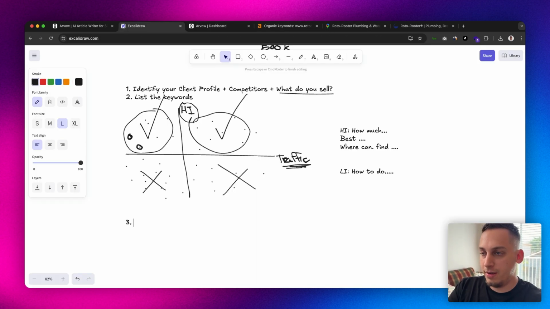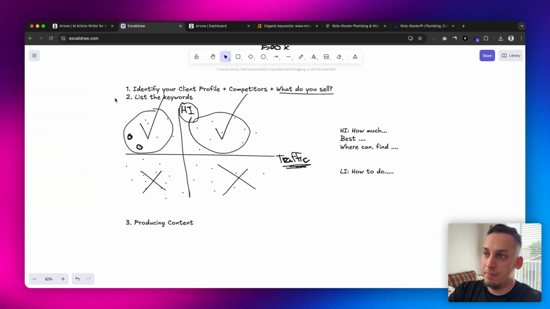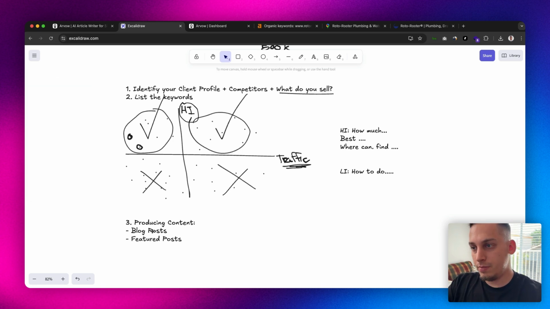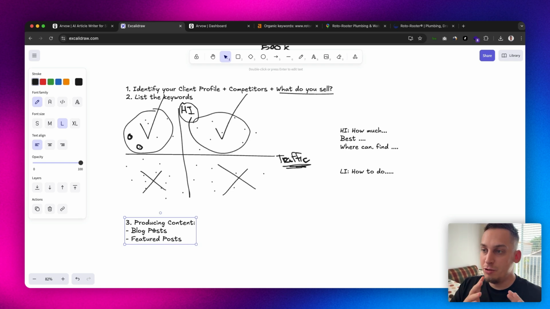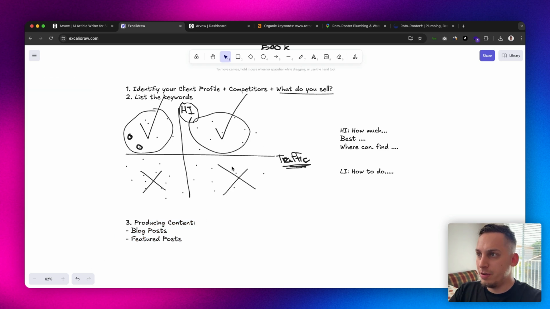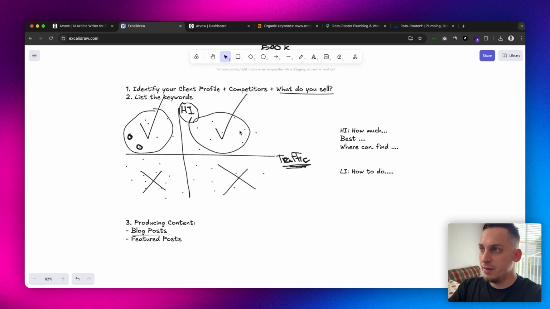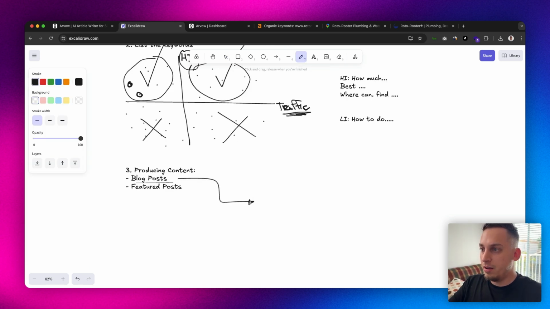Now, number 3 is basically producing content, based off of these keywords, that would eventually generate traffic for your page. You can generate, for example, blog posts, or you can generate featured posts. Blog posts would go directly inside of your website. For featured posts, you could find someone online that posts about plumbing, and ask them to write something about your business there. But in this case, let's focus on the blog post that's going to go directly inside of our website. And in order to generate a good blog post, we have to have a good blog content structure.